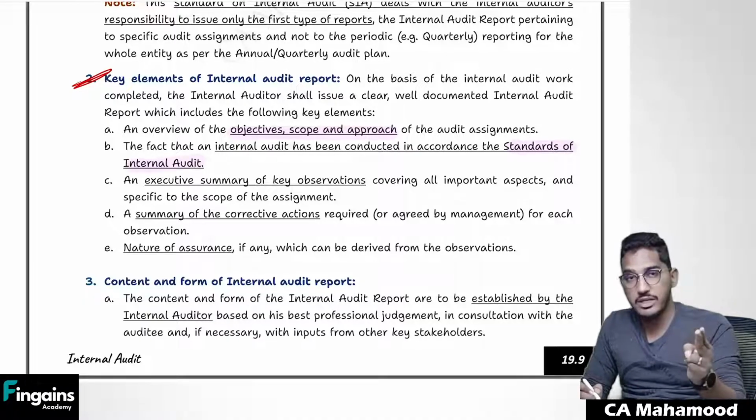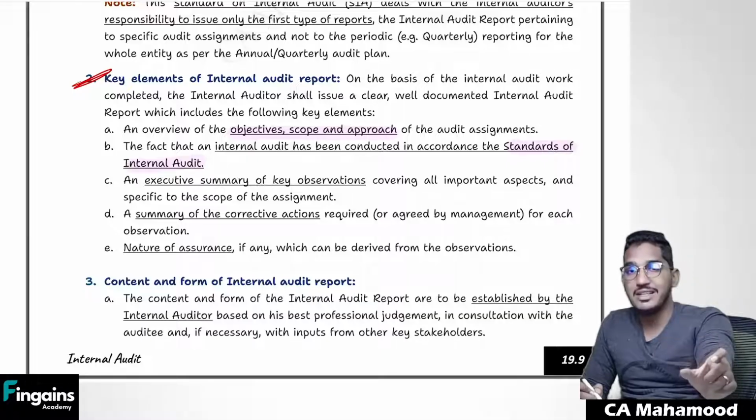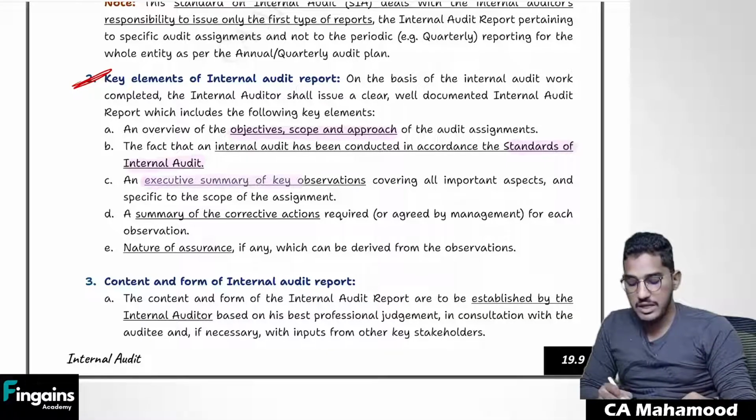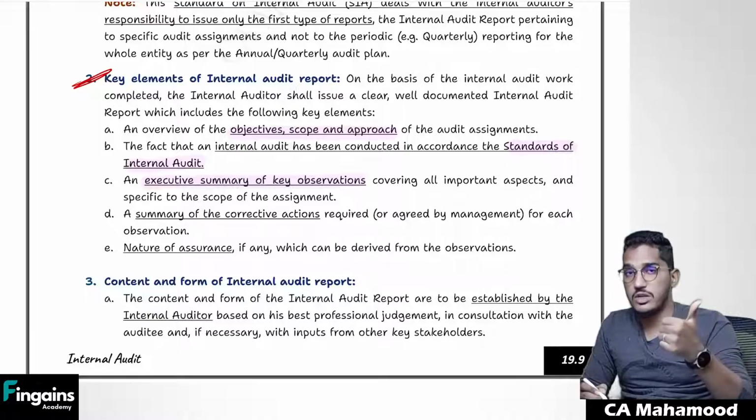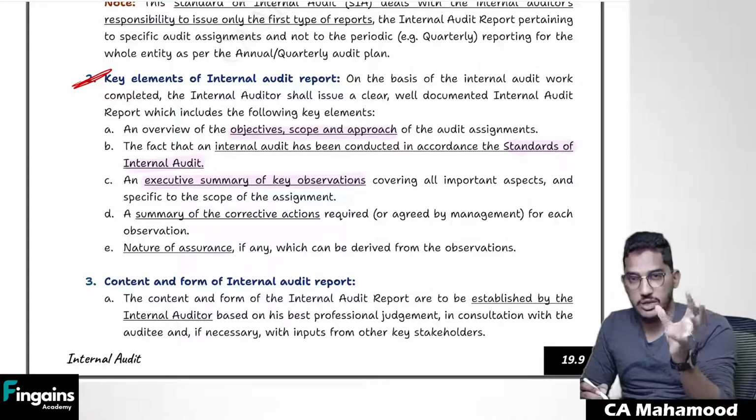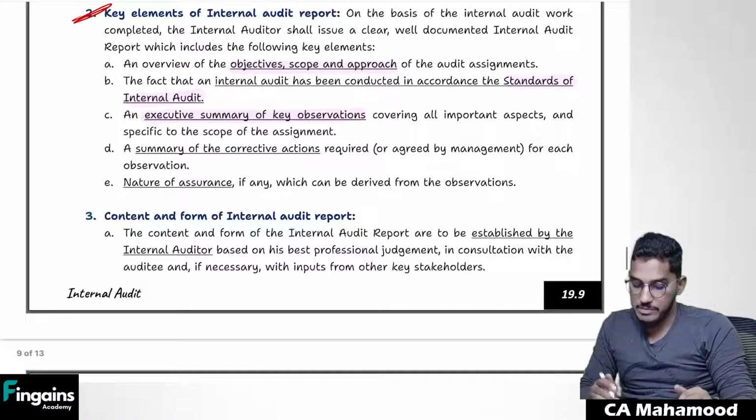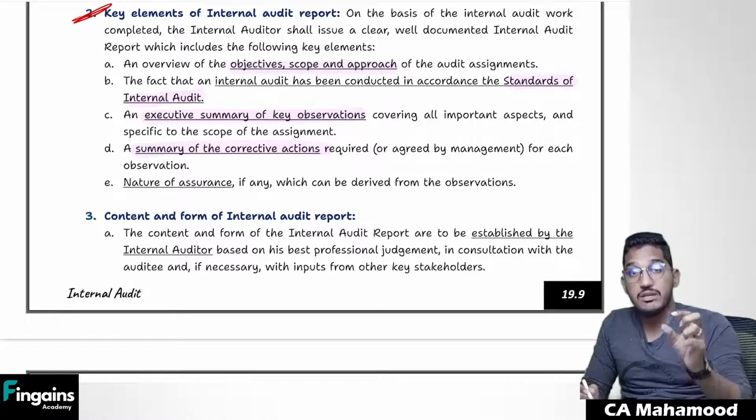You should mention the fact in your internal audit report that you have done that internal audit as per the standards on internal audit. Then you have to give key observations. What are your observations from the entire internal audit process? You have to give a summary of all your observations. And along with that, not just observations, you have to give a summary of corrective actions.